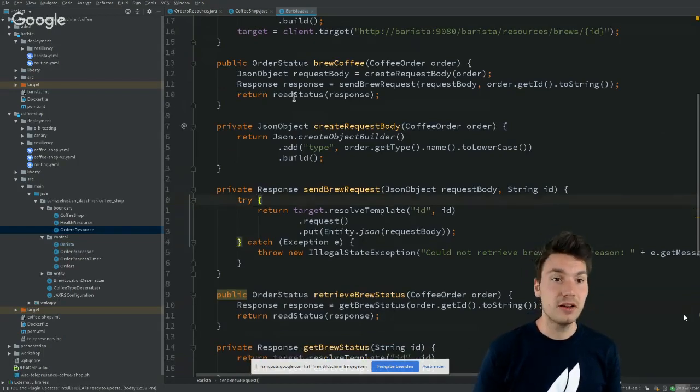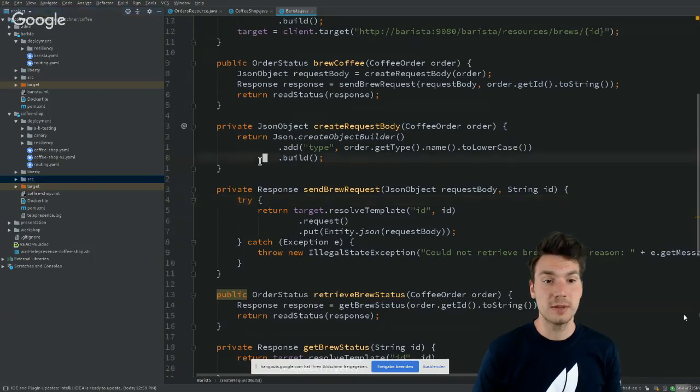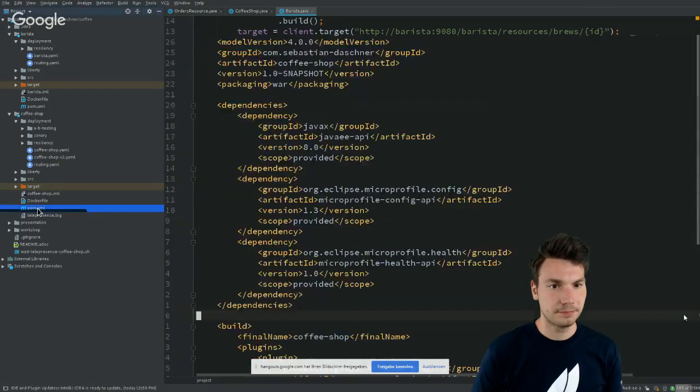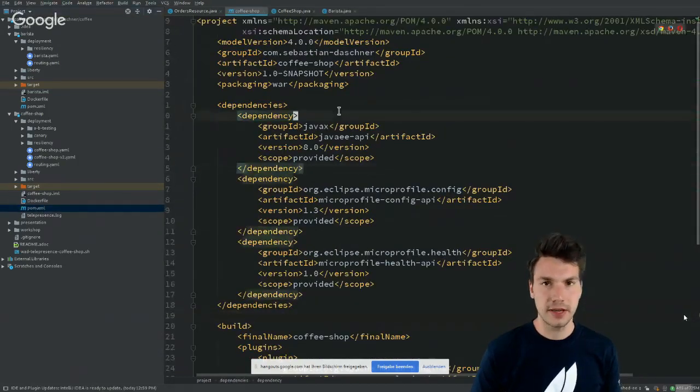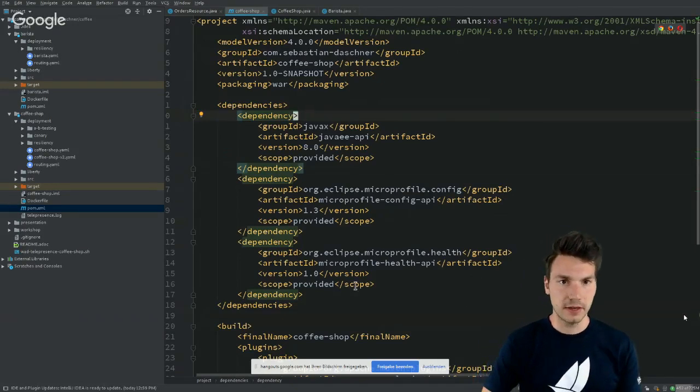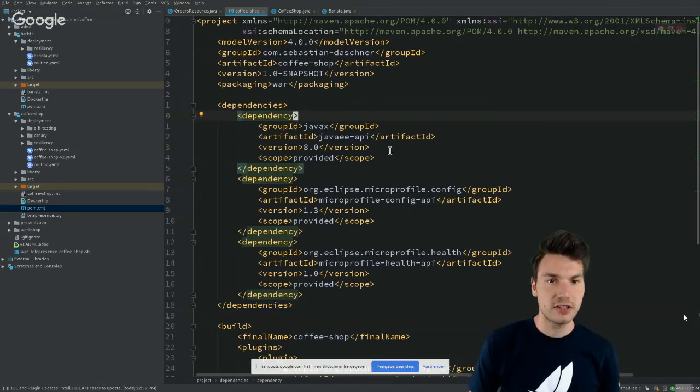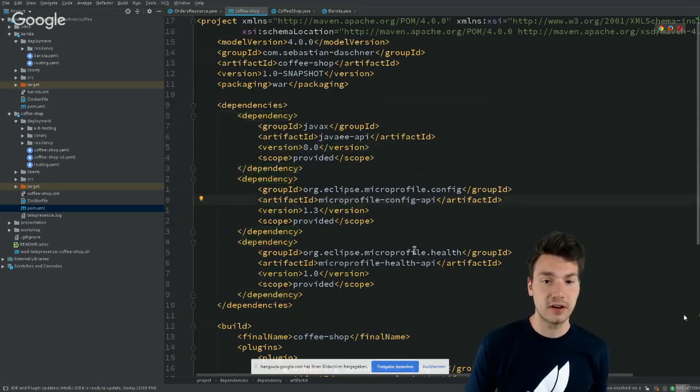What we can do, luckily, is use another project that is being provided by MicroProfile that is called MicroProfile Open Tracing. And now, if you have a look at my specific Maven project here, I don't even introduce that API. Why? I only use the Java EE APIs plus MicroProfile config plus actually health check.